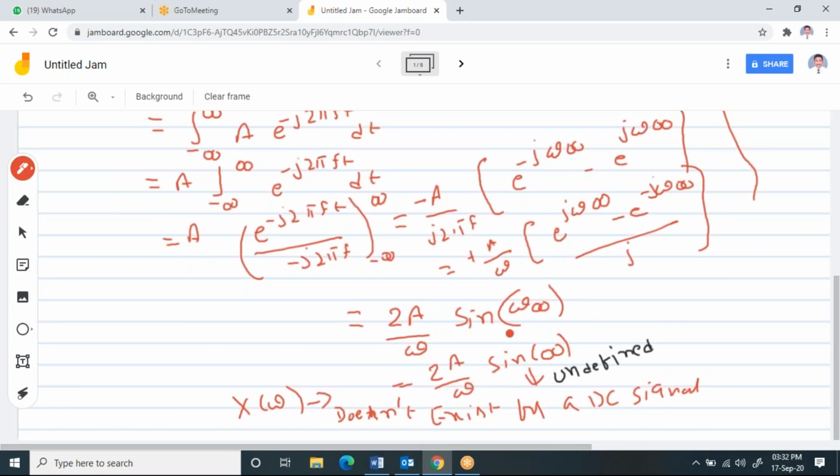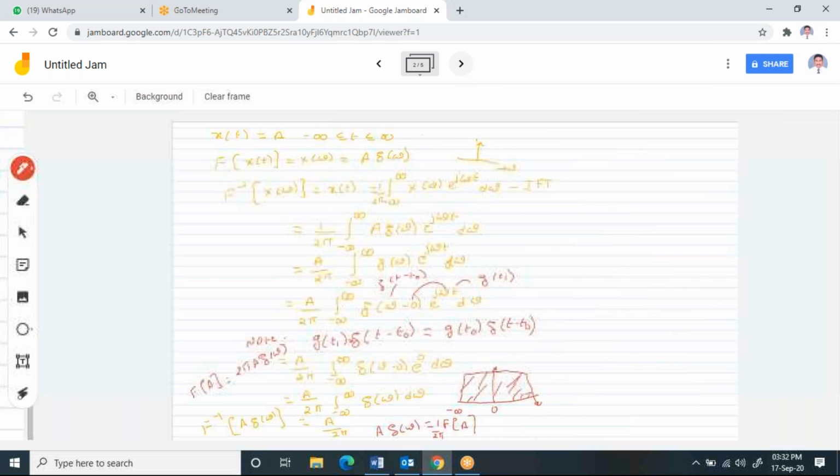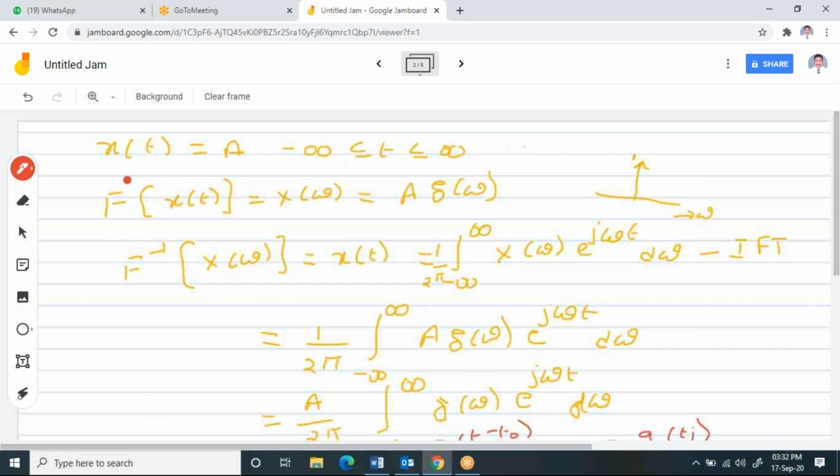But don't think that means I can't find the Fourier transform of a DC signal. It is not like that. There is an alternative method for that. Directly, we observed that x of t is non-convergent and the Fourier transform doesn't exist.